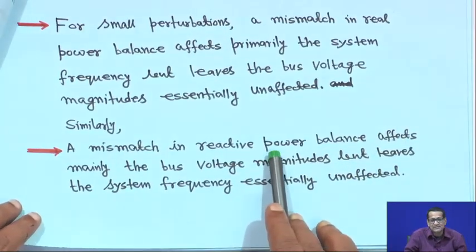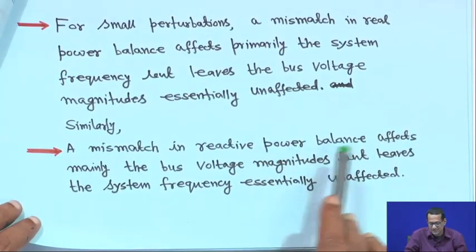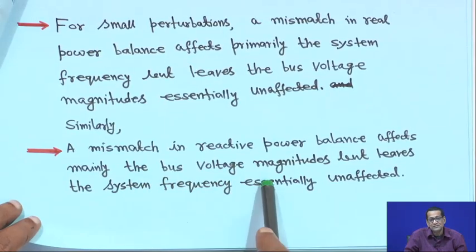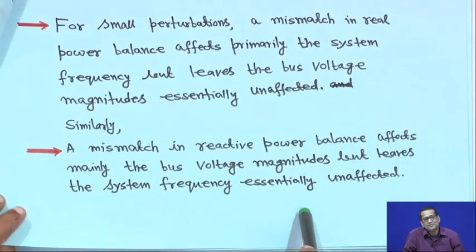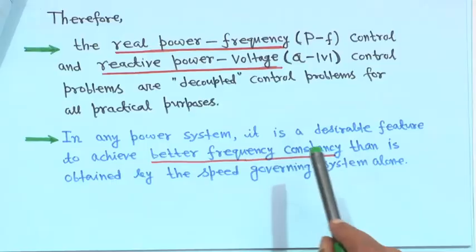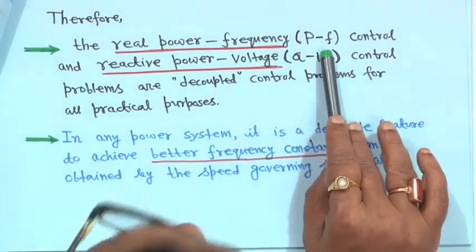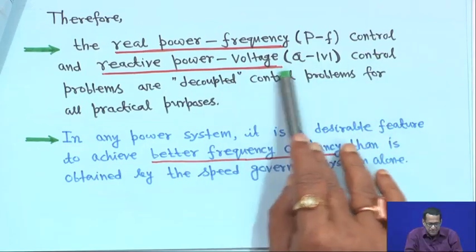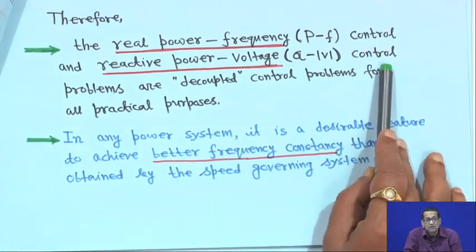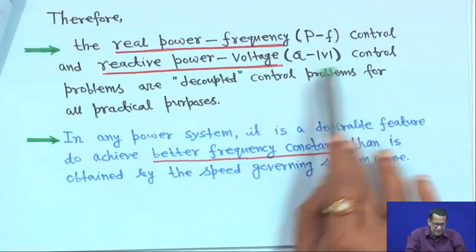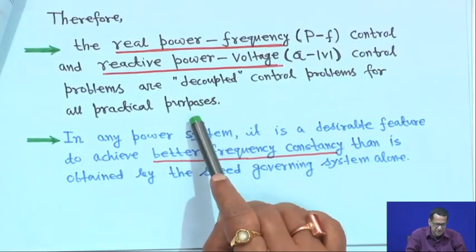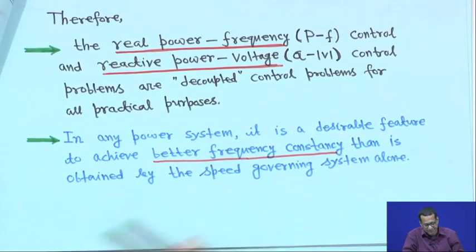Similarly, a mismatch in reactive power balance basically affects the bus voltage magnitude, but leaves the system frequency essentially unaffected. That means these two things are decoupled: real power frequency control and reactive power voltage control. That is why we call them PF control and QV control. For all practical purposes, these are decoupled control problems.